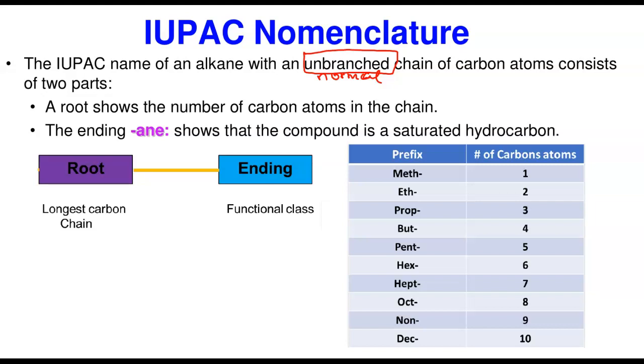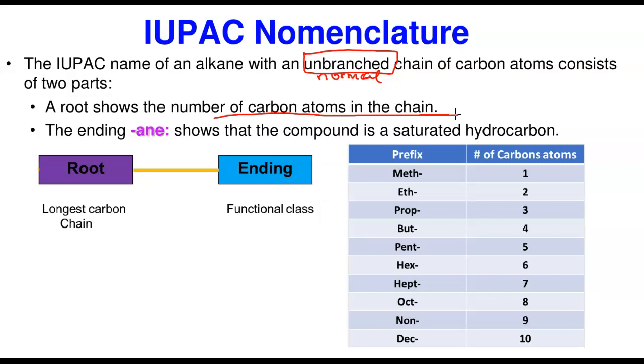The root tells us the longest carbon chain. As usual, the root shows you the number of carbons in the longest chain, whereas the ending ANE tells you that this is a saturated carbon compound. So this is just the 2 parts. There's no attachment, so we don't need to put the prefix. So now, what is your responsibility?